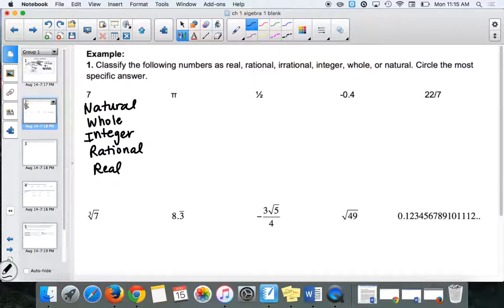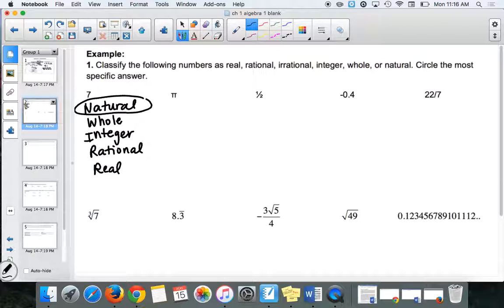Yeah, what do you think, Maya? It's a natural number, exactly. So we're going to circle that one. And you'll have the same instructions on your homework. It will say, list all the things, circle the most specific. Now later on your homework, I do say something like, only give the most specific answer, okay? I've always had trouble saying specific since I was little. I have to like pause and think about how to say that.